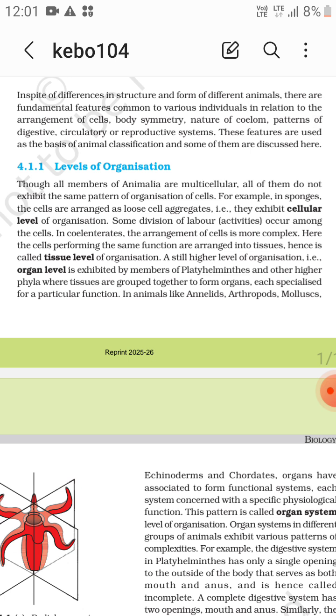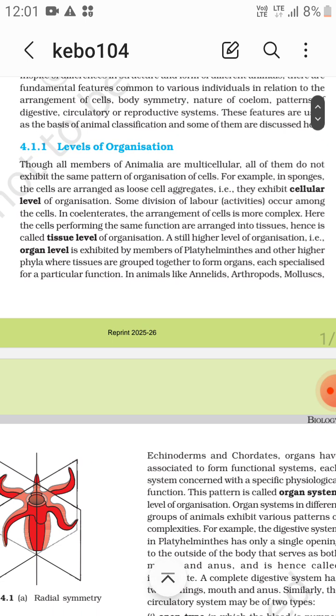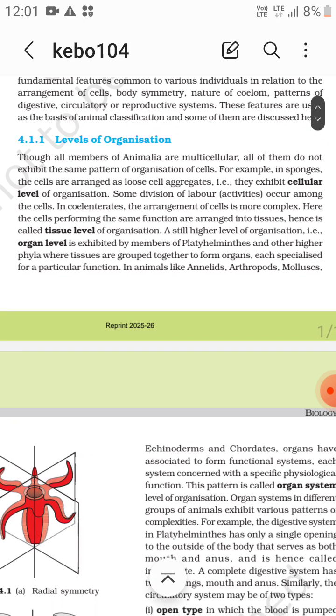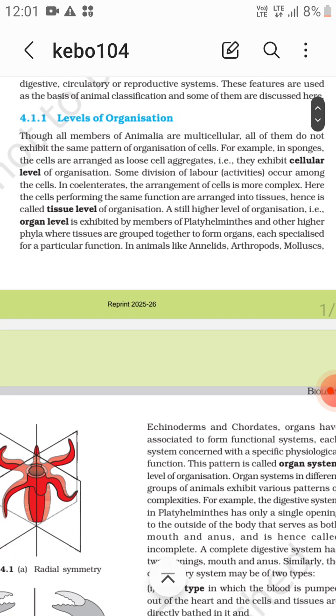Although all members of Animalia are multicellular, all of them do not exhibit the same pattern of organization of cells. For example, in sponges, the cells are arranged as loose cell aggregates, that is, they exhibit cellular level of organization. Some division of labor occurs among the cells.